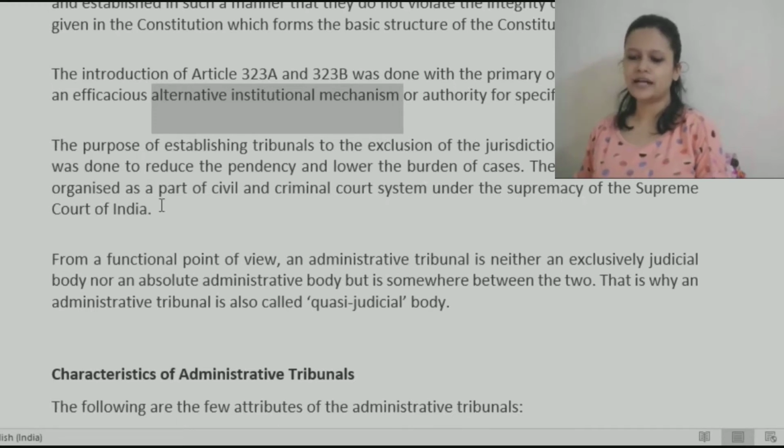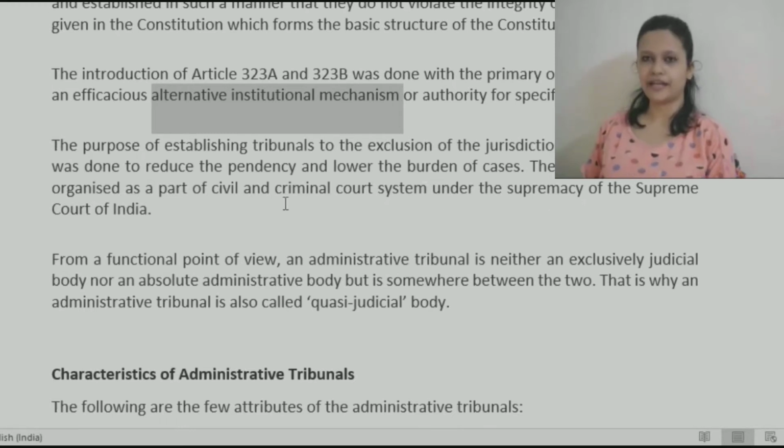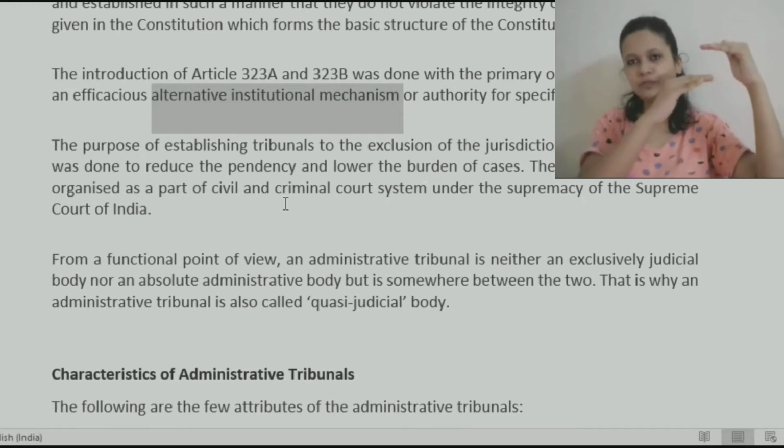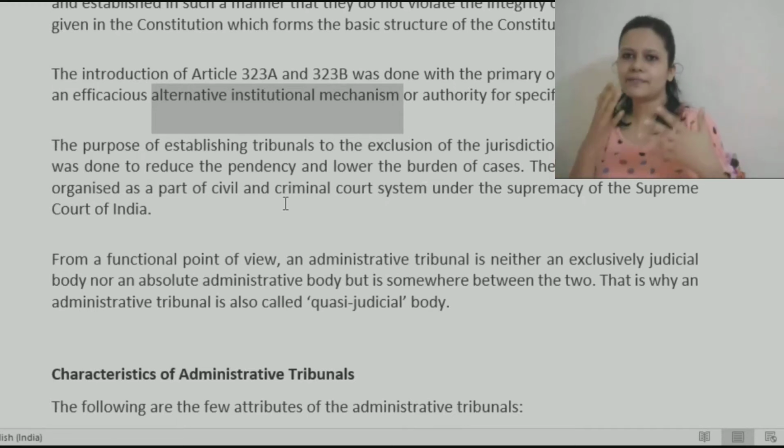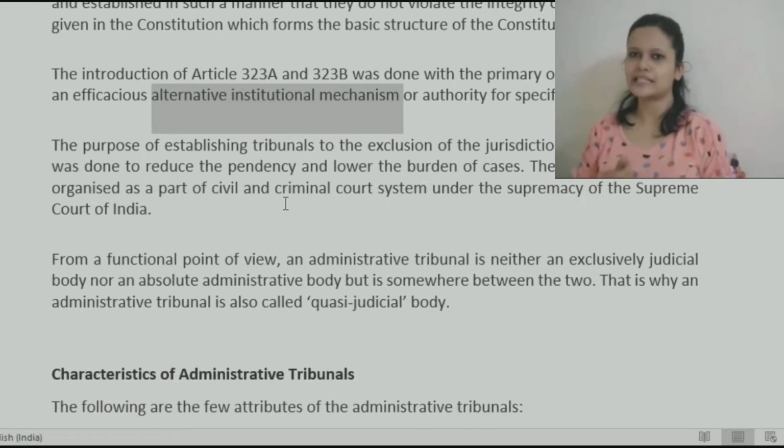Therefore, tribunals are organized as part of civil and criminal court system under the supremacy of Supreme Court of India. They would come under the Supreme Court, but they may be at the same level with High Court or some civil or criminal courts. We may have tribunals for all these different matters. Some may be civil, some may be criminal also. Accordingly, they will be set up.